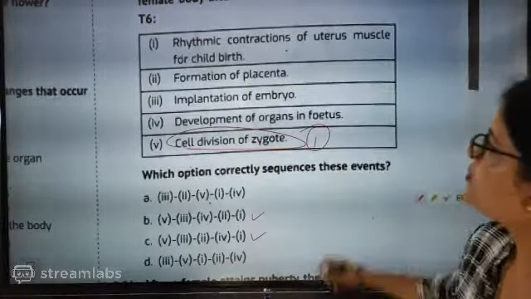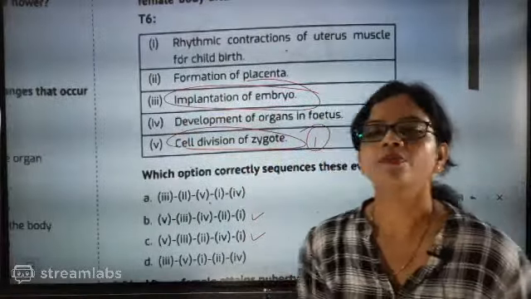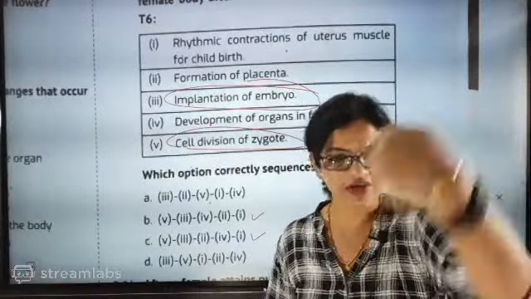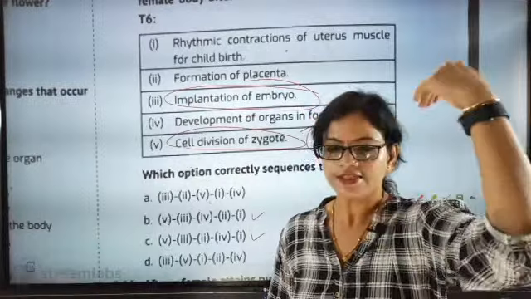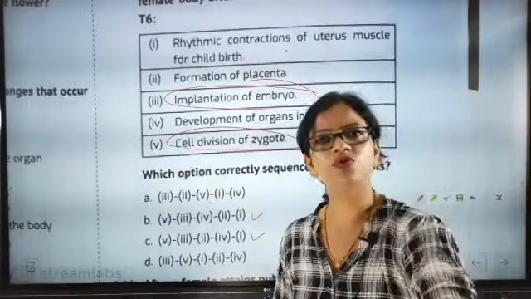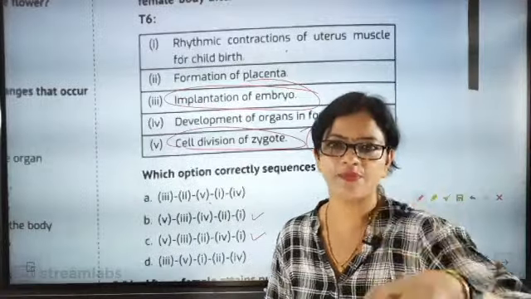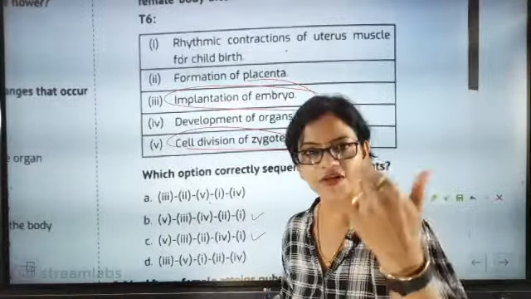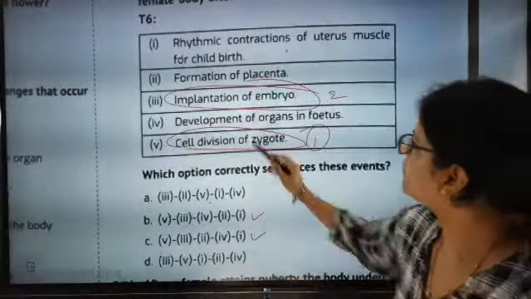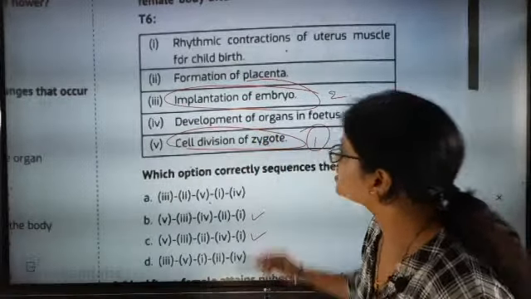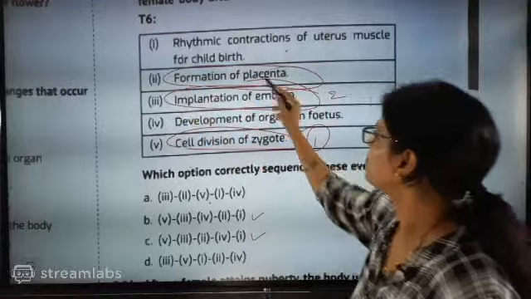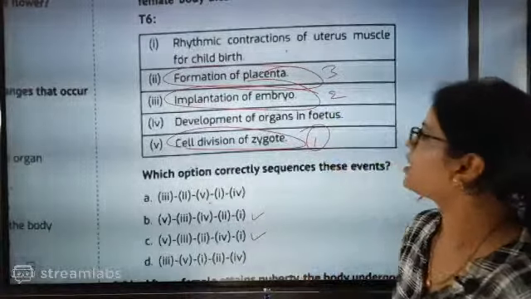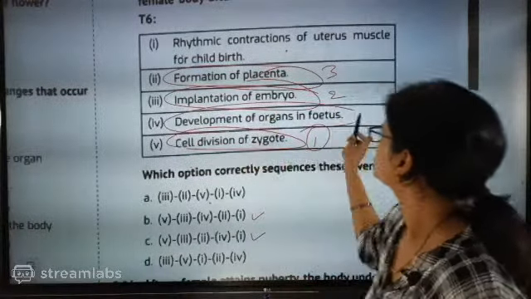After cell division, you will be seeing implantation of embryo, because the zygote will start traveling in the fallopian tube and go towards the uterus. Then the embryonic section will get detached, and then formation of placenta will be there. So first implantation of embryo inside the uterus, then formation of placenta, and after that development of organ in fetus. So this is the third process.